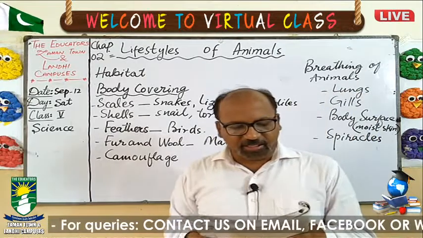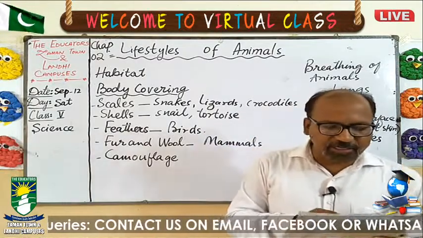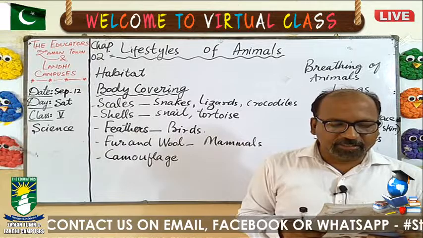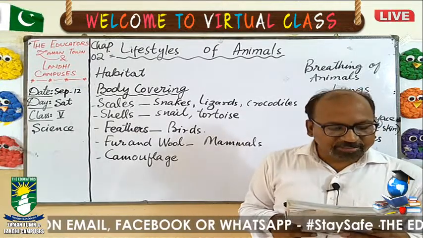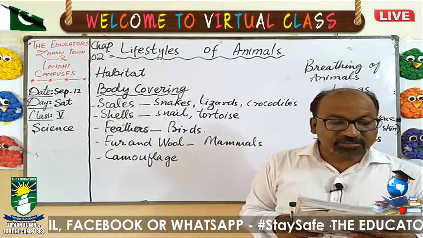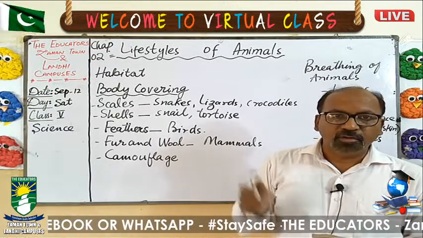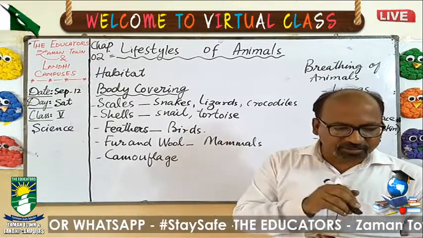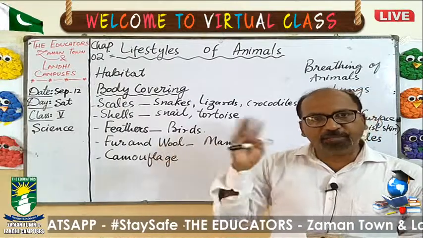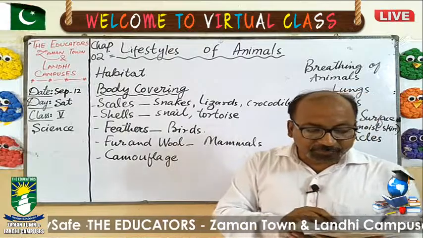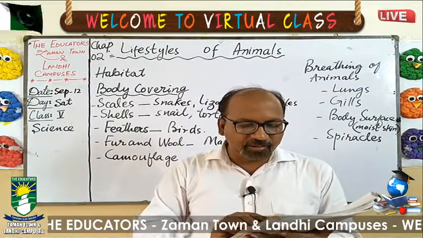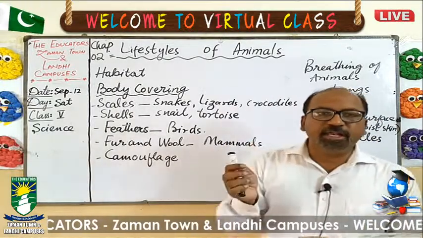Next is shell. Animals like the snail, tortoise and turtle are protected by their shells. When these animals sense danger, when they find that their enemies are present in the surrounding, they withdraw their head and move into the shell.